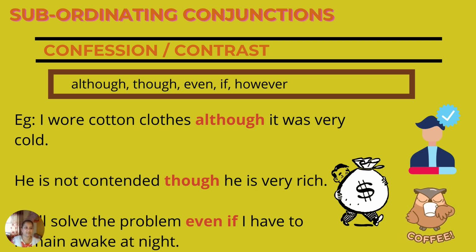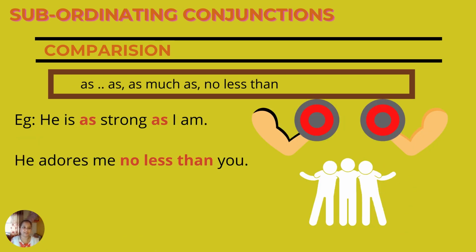Next. Comparison: as much as, no less than. This comparison, we can talk about in comparative degrees, in adjectives again. He is as strong as I am. I am strong, he is equally strong. So as and as. He adores me no less than you. Equally. He adores us equally.